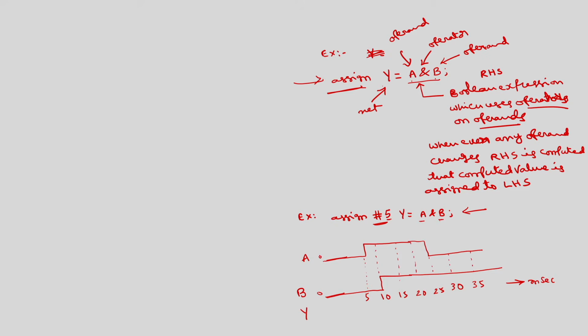Initially, because these two are 0 from infinity, Y is also 0, but at the point of 10, this is becoming 1, and this is also already 1. So output should be 1, because this is an AND operation. But because of this 5 milliseconds delay, this 1 will appear at 15 rather than 10.